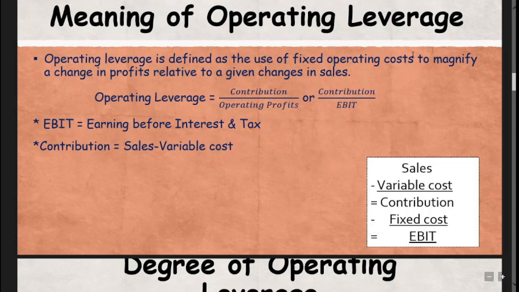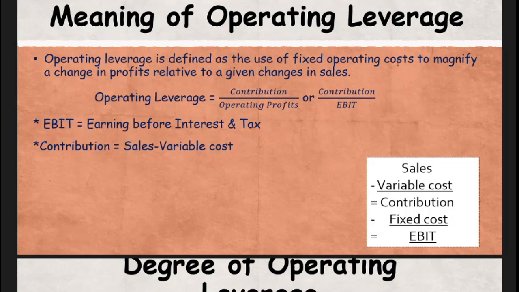I hope it is clear. So by bringing small changes in the sales, the firm needs to get a big and magnified change in the profit. For that purpose, they are using fixed operating cost. So that's the operating leverage. Operating leverage is the use of fixed operating cost to magnify a change in the profit or in EBIT with a small given change in the sales. That is meant by operating leverage.